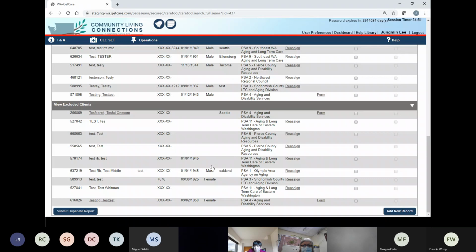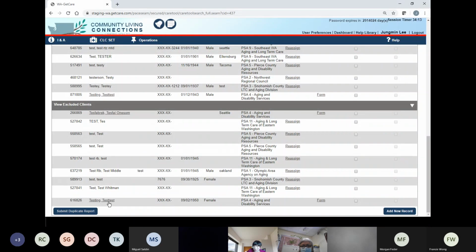So do you find testing and test? Did you find the client? Testing and test? Yeah, see all the way down. Is it kind of hard to see, you guys? The font is all good? Okay. So here, testing and test. So this is the client. What do you think of the date? The birth date is right? And how about the gender? Yes, right. So this is the client that we're looking for.